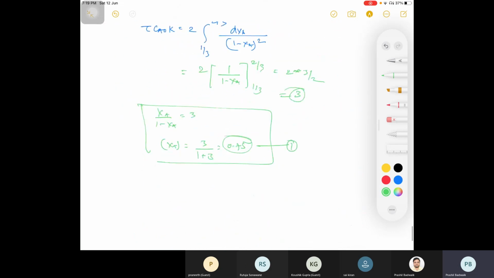And if there is no recycle, then you get a conversion of 75%. So from here you can see that if I am recycling, then I am getting less conversion, right? Any thoughts on it? We will discuss this in the next class.